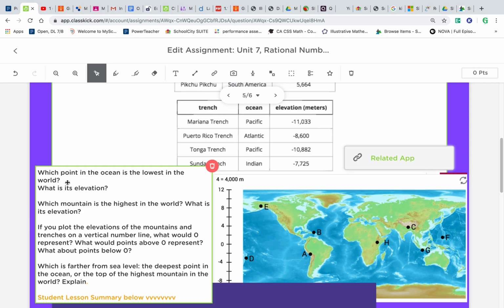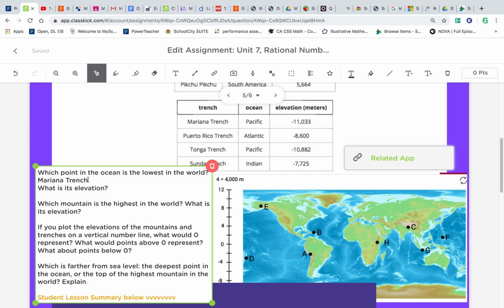Which point in the ocean is the lowest in the world? So if you look at this here, the lowest in the world, this is actually a case where you are going to choose what you might confuse for the biggest number. This is actually the smallest number, Mariana Trench, negative 11,033 meters. This is the lowest elevation. Okay, so Mariana Trench.